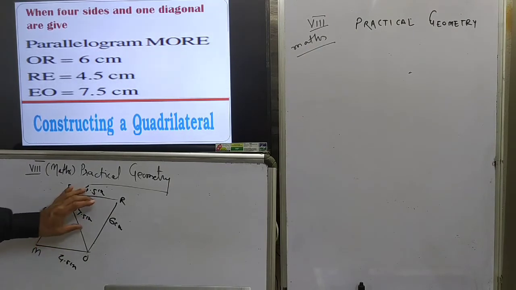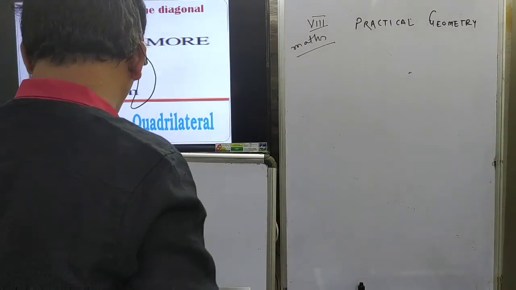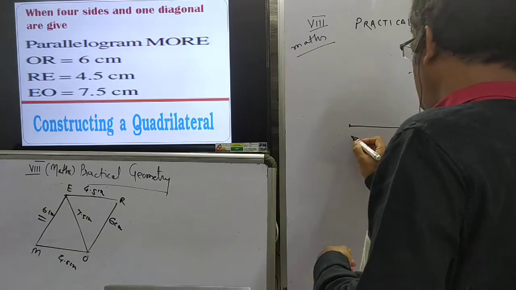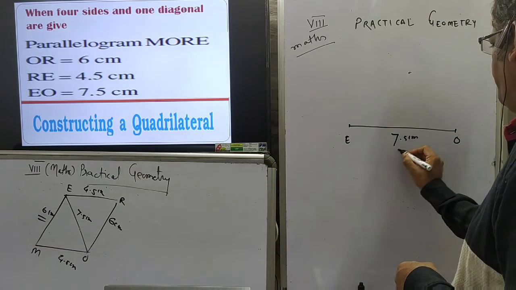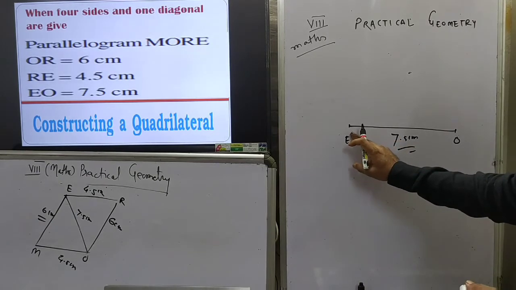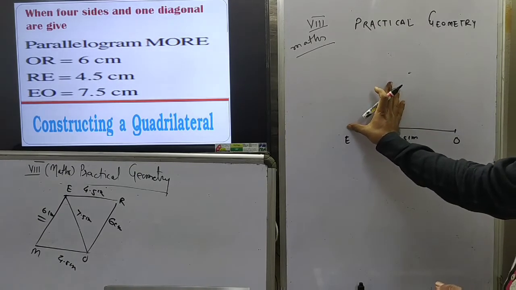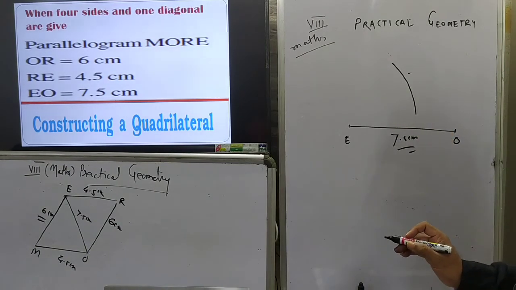So first of all, what do we do? We construct this triangle and next we construct another triangle. Let us construct this triangle ERO first. First of all, this is EO, that is equal to 7.5 centimeter. From this E, R is 4.5 centimeter. So take 4.5 centimeter in the rounder, put the metallic end of the rounder at E and draw one arc. This arc is of radius 4.5 centimeter.